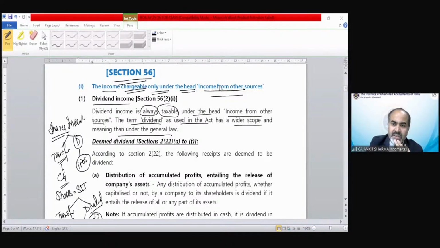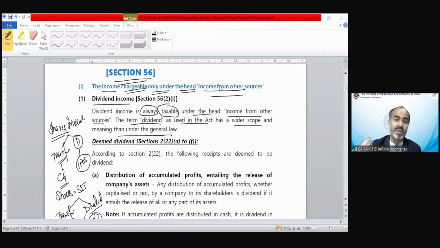Neha is asking, sir, if indexation is not applicable, then are exceptions also available or not? Yes, the benefit of the specific rate of tax is available only if there is indexation. So if there is no indexation, then that benefit would not be there. The rate of tax would be only 12.5%. The benefit is only if indexation is applicable.